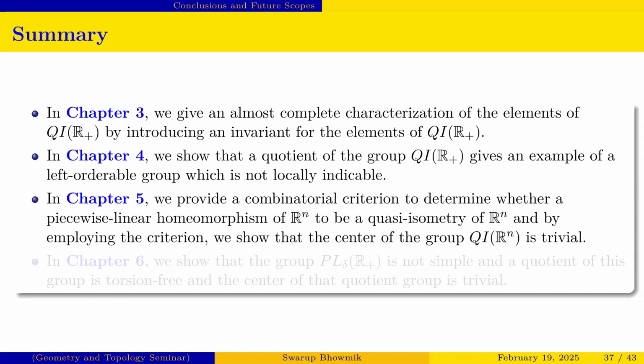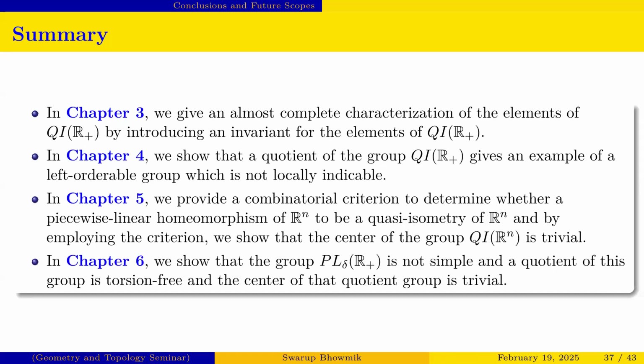In the next chapter we provide a combinatorial criterion to determine whether piecewise linear homeomorphisms of Rn are quasi-isometries of Rn or not. By using that criterion, we establish that the center of the group QI(Rn) is trivial. In the last chapter we saw that the group PL-delta(R-plus) is not simple, the quotient of this group is torsion free, and the center of that group is trivial.